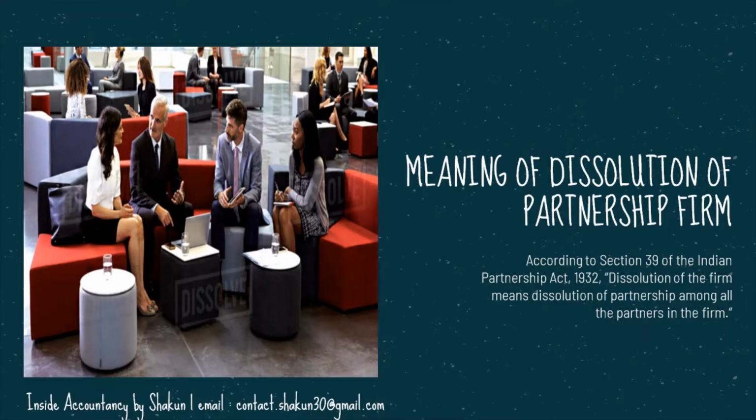So before we move to the examples, let us first discuss the meaning of dissolution of the partnership firm, which means where the partnership amongst the different partners comes to an end. It leads to the closure of the business, winding up of the firm, and the firm does not continue to exist in the eyes of the law. For more details, you can click on the I button and refer to my previous videos where this topic has been explained in detail.